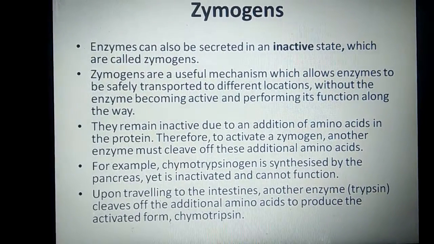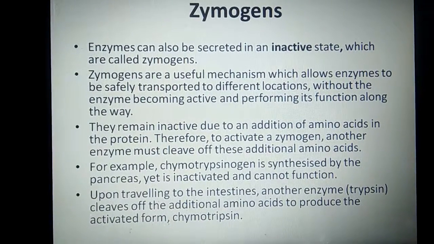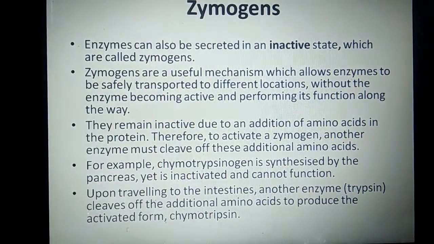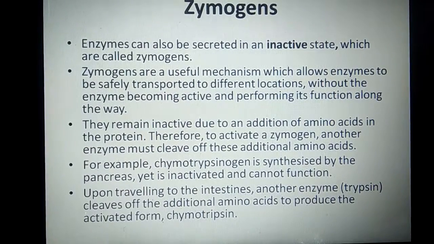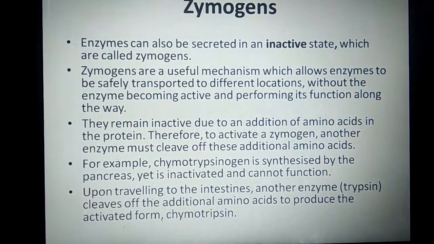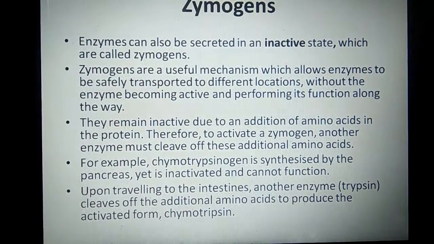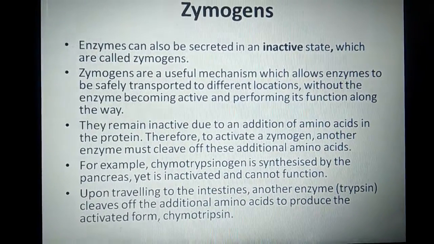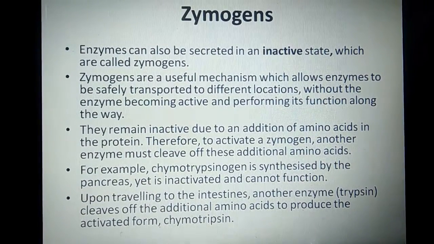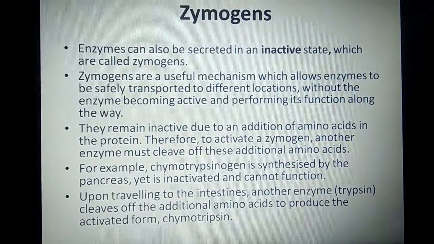The last one is zymogens. Enzymes can also be secreted in an inactive state, which are called zymogens. Zymogens are a useful mechanism which allows enzymes to be safely transported to different locations without the enzyme becoming active and performing its function along the way. Sometimes we do not require the function of the enzyme right away, however, we want it to be at its location whenever it is needed.